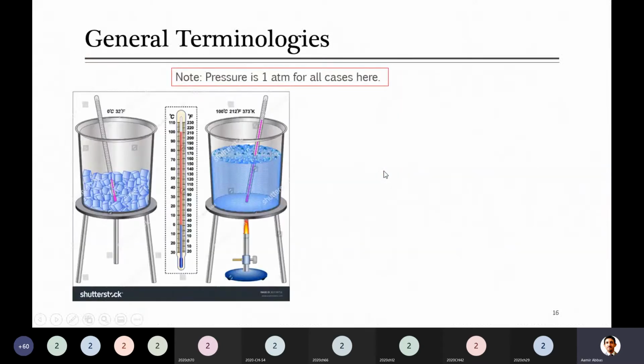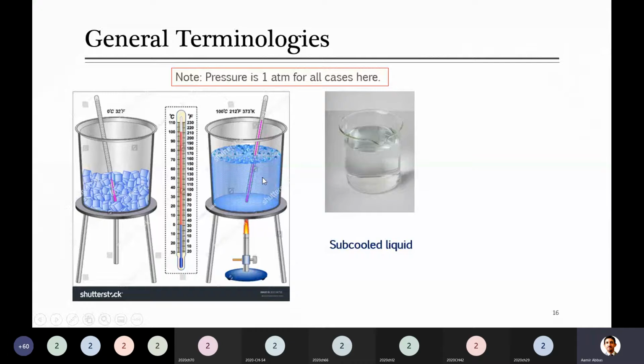Then I was giving you a few examples. At 1 atmospheric pressure, say this is 0 degree C and these are cubes of water, ice actually, water in solid form. When you raise its temperature by heating it up, you can reach 100 degree C, and at 100 degree C it starts boiling. Then I told you about something we call subcooled liquid. Subcooled liquid is the liquid which is available at a temperature and pressure below its saturation.